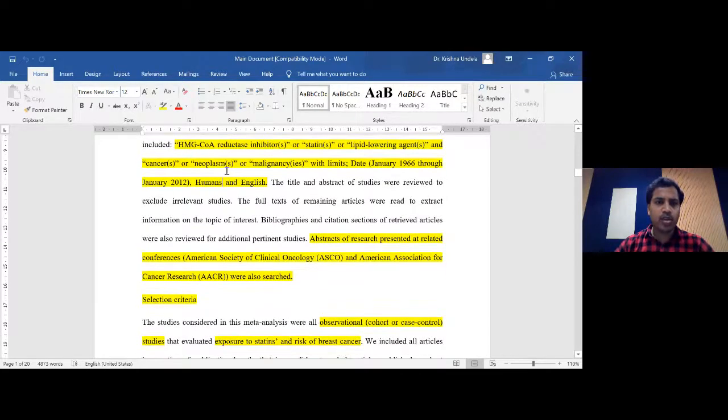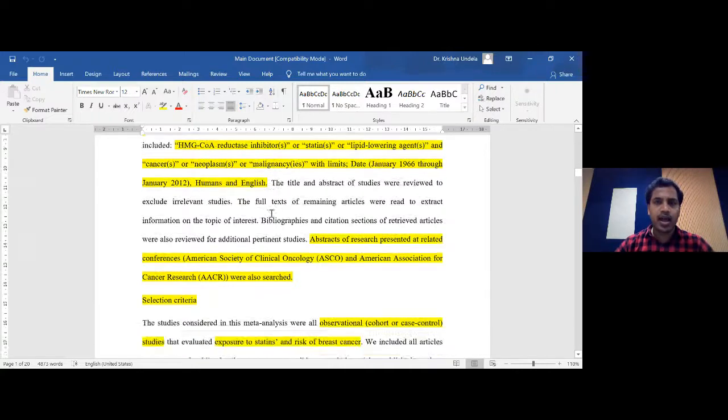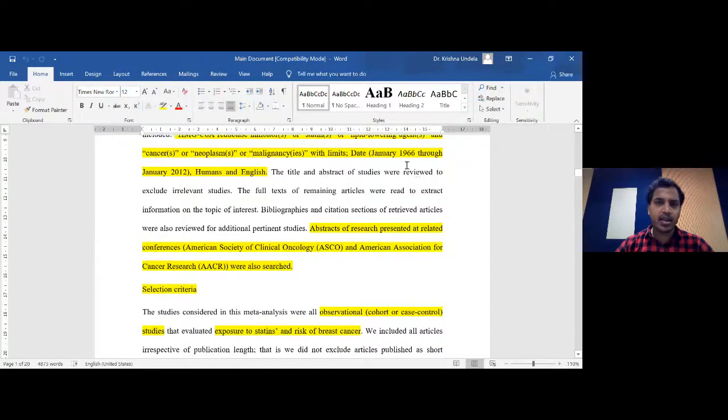So we mentioned the search terms we used, and here you can see we used all the synonyms for statins and combined them with all the synonyms of cancer. We did not say particularly breast cancer; we mentioned all cancers, and from those we selected breast cancer. Then we selected articles from 1966 through January 2012. So you may ask why it should be only from 1966.